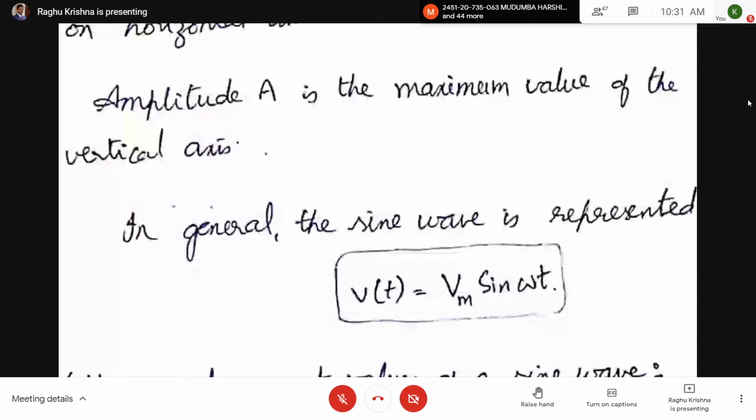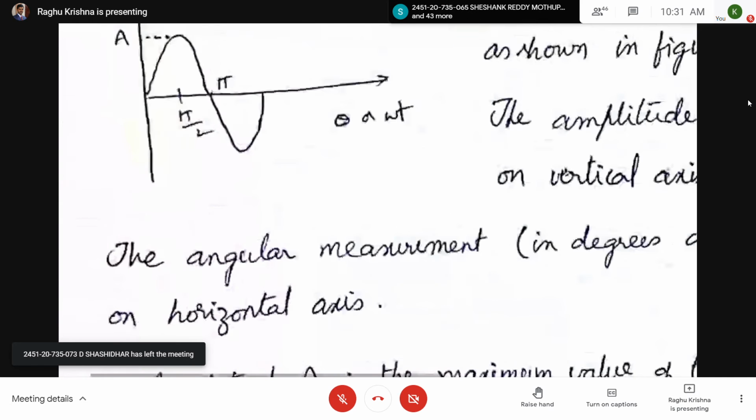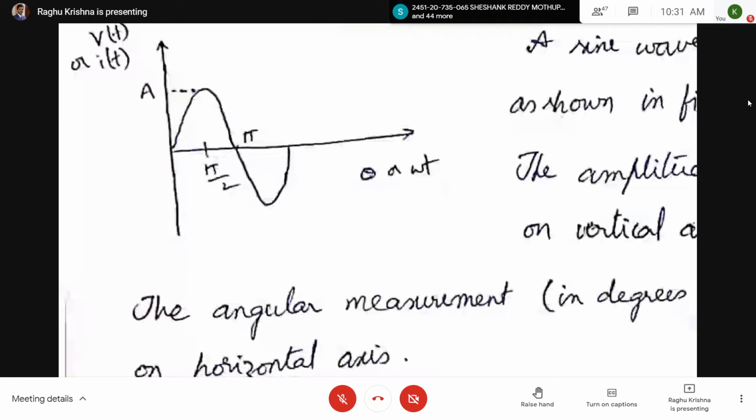So V of t will be minus Vm. So here you can see at 3 pi by 2 the magnitude of the voltage is maximum negative, and at omega t equal to 2 pi, again the magnitude goes to 0.